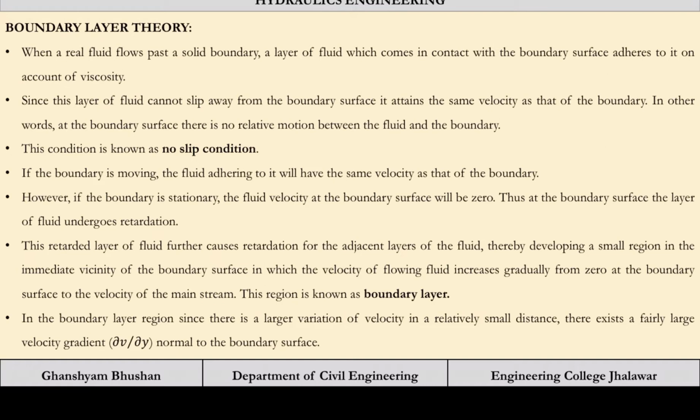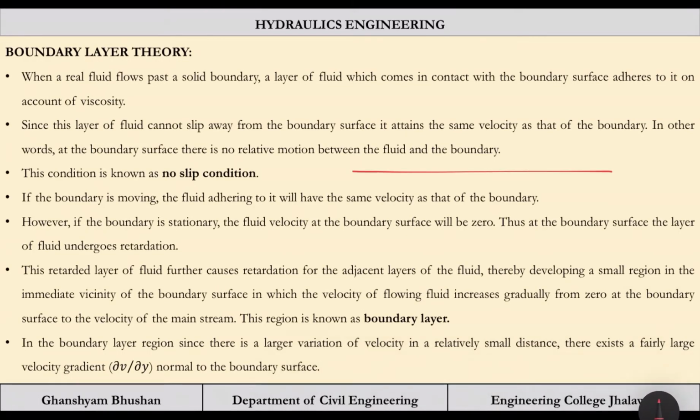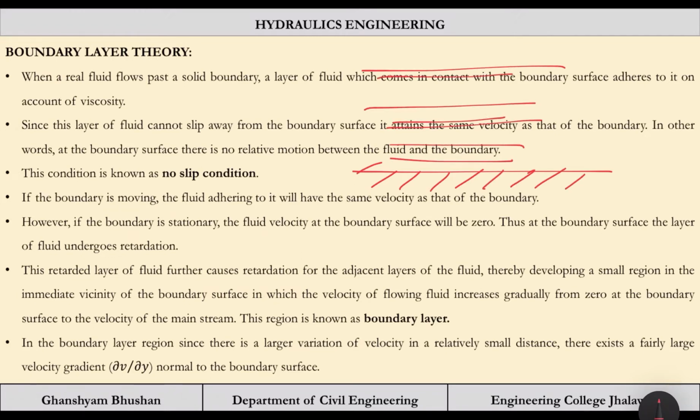So if a real fluid is there and some obstruction is there, definitely we have to apply the boundary layer concept. Since this layer of fluid cannot slip away from the boundary surface, it attains the same velocity as that of the boundary. So what will happen if this is the surface? Flow is happening in an infinite number of layers.